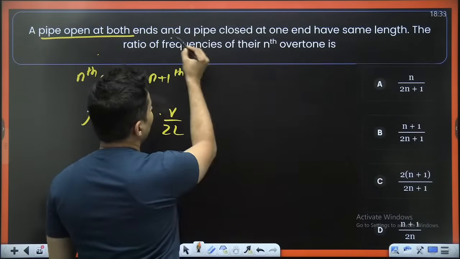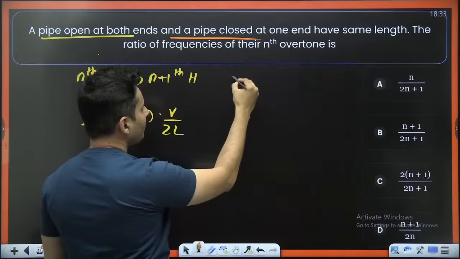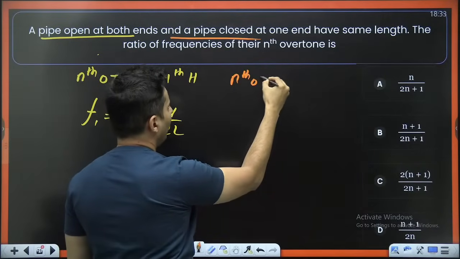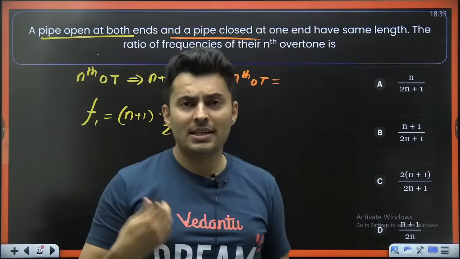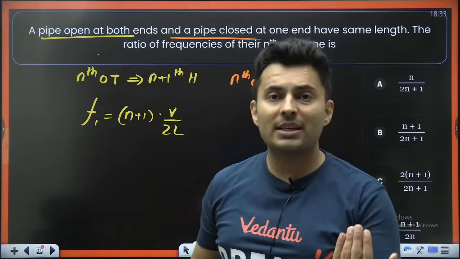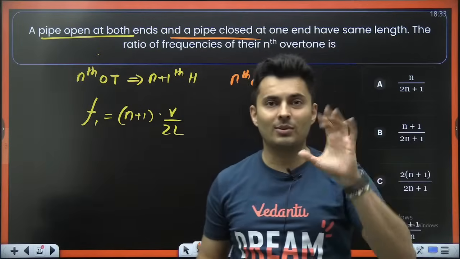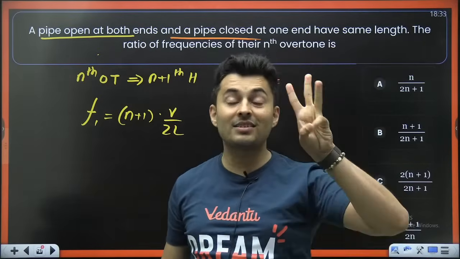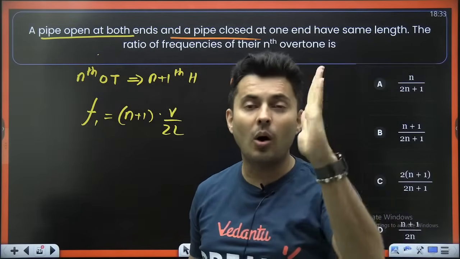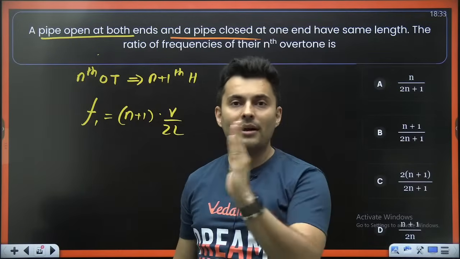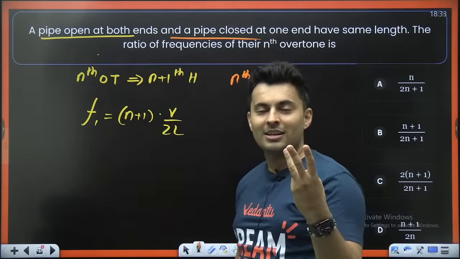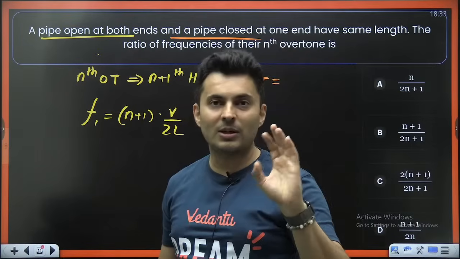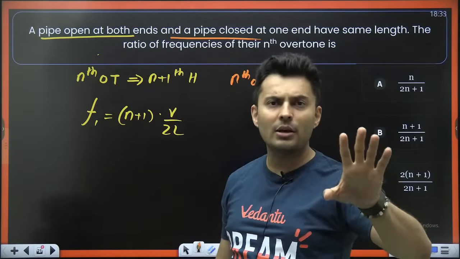Second thing, for the pipe closed at one end, the nth overtone, fifth overtone or second overtone is basically, I think, fifth harmonic. First overtone is third harmonic. Remember, only odd harmonics are present. So first overtone is third harmonic. Actually, zeroth overtone is not there. Fundamental is not any overtone.